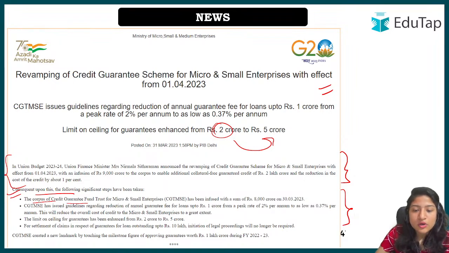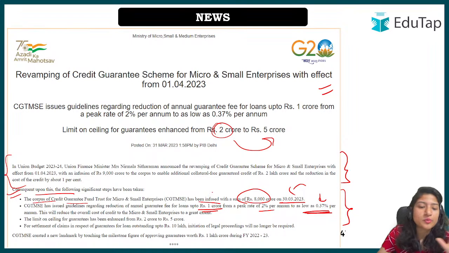So how much more amount has been infused? So rupees 8,000 crore has been infused. Okay, first thing is this. Second is here we have to look at, it has been reduced, right? The percentage, it has been reduced, 0.37% reduce हो गया. देखो, for 1 crore initially it was peak of 2%, now they have reduced to 0.37%.